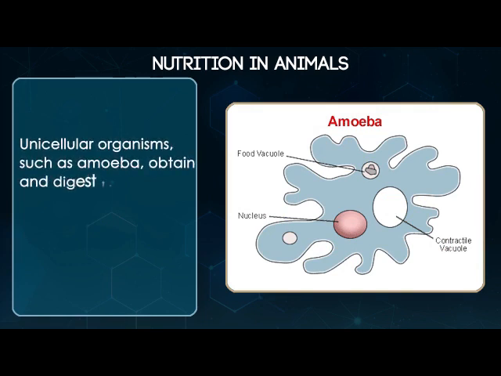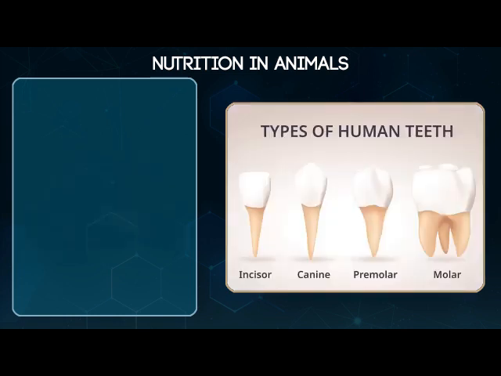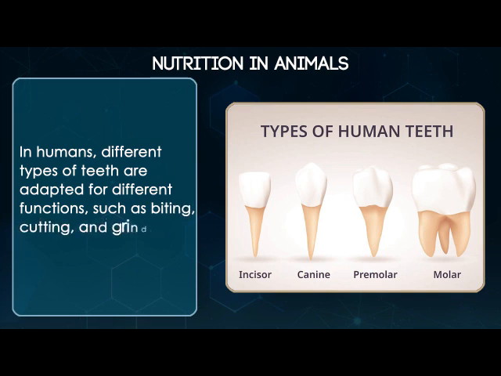Unicellular organisms such as amoeba obtain and digest their food using pseudopodia to engulf food particles and lysosomes to break them down. In humans, different types of teeth are adapted for different functions, such as biting, cutting, and grinding.